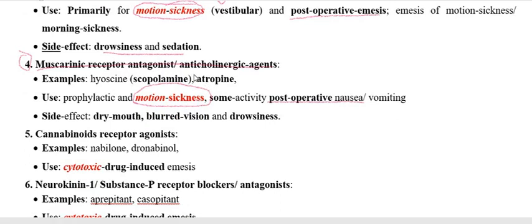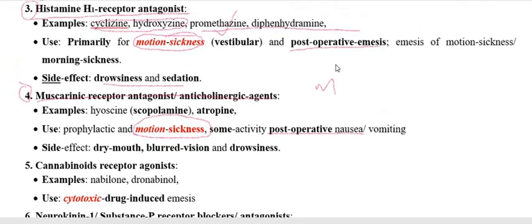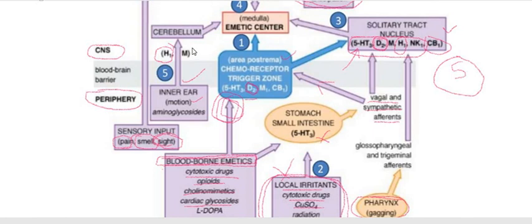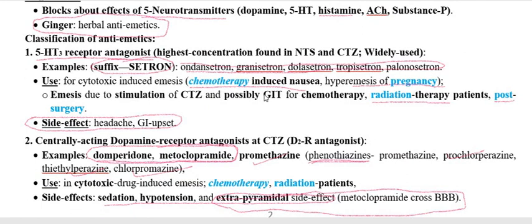So the muscarinic receptor antagonist, how are they going to produce the action? As you know, the acetylcholine neurotransmitter is going to stimulate the muscarinic receptor present on the cerebellum, or it may be present on the CTZ, or it may be present on the solitary tract nucleus, and therefore induce the vomiting center or emetic center to vomit. So if the drug is going to block this pathway by occupying the muscarinic receptor present on these three places, cerebellum, CTZ, and solitary tract nucleus, it will block the vomiting, and therefore be used as an antiemetic agent.